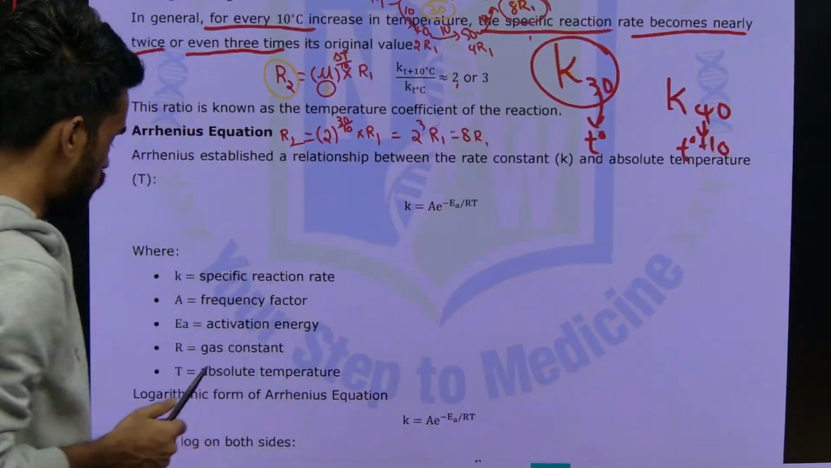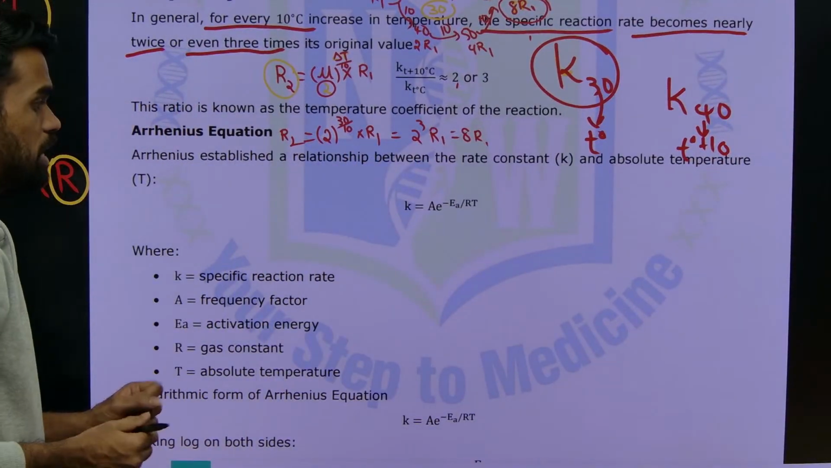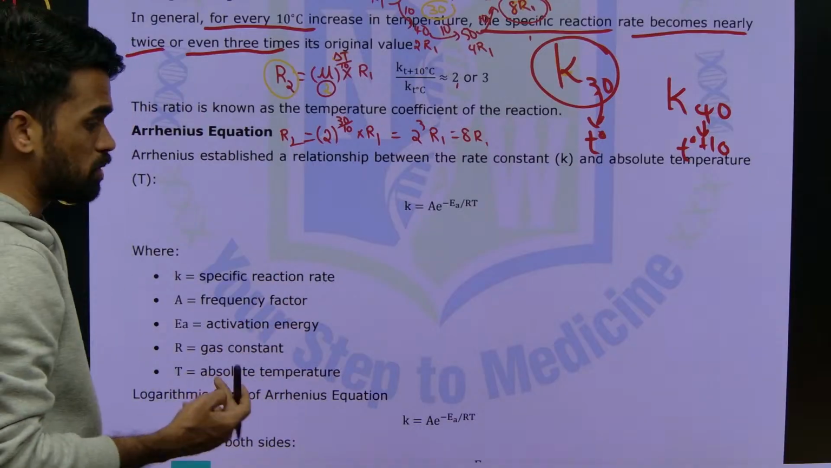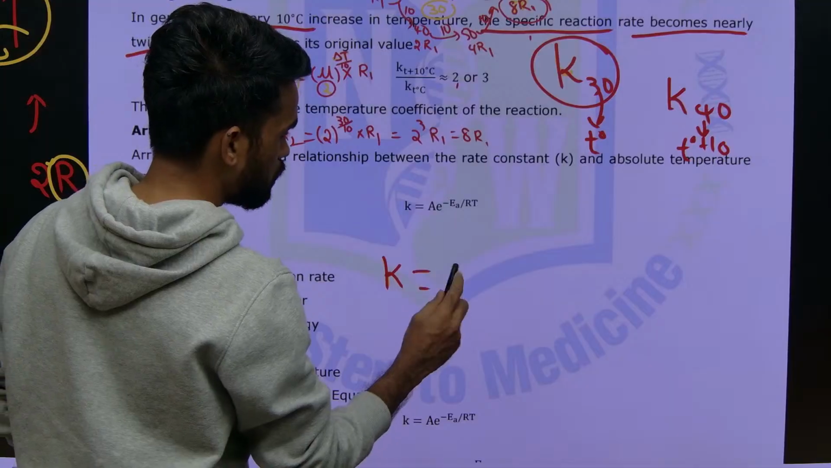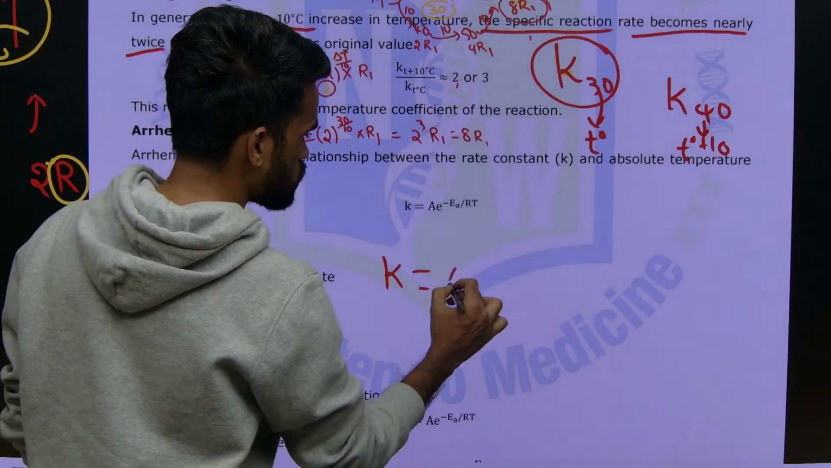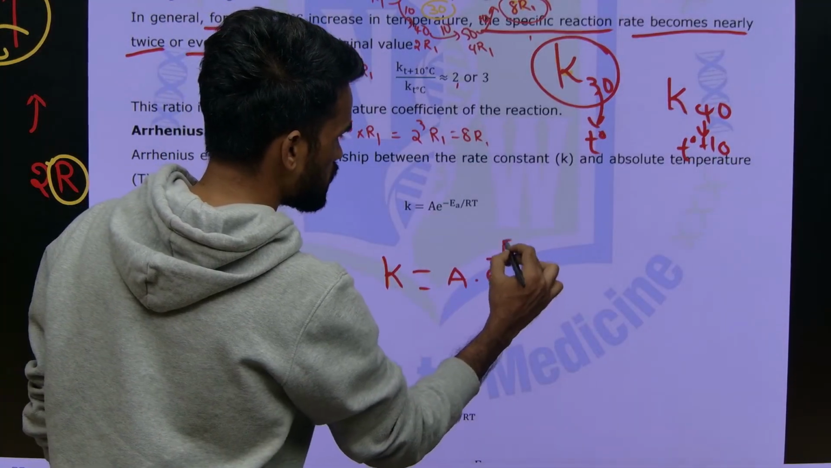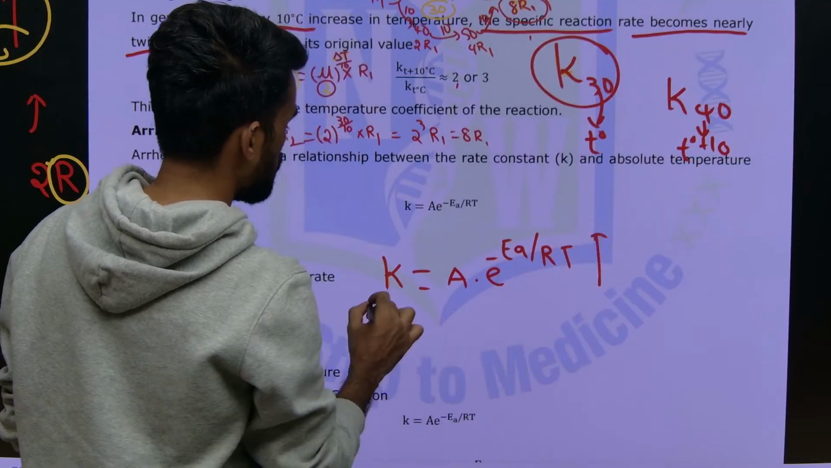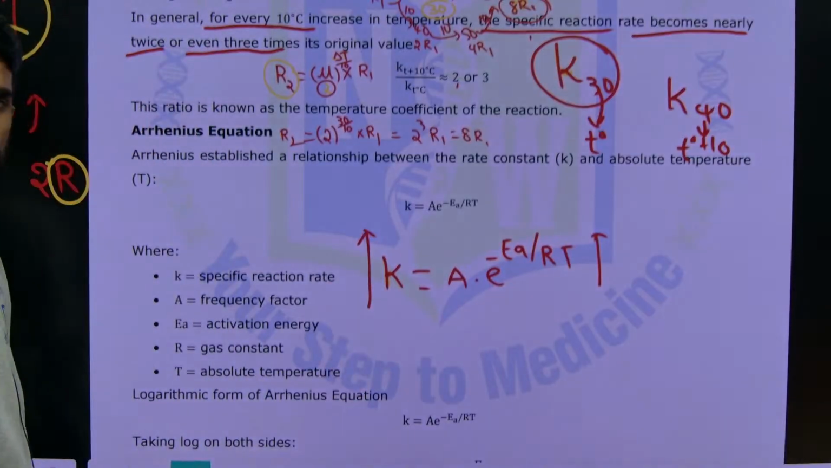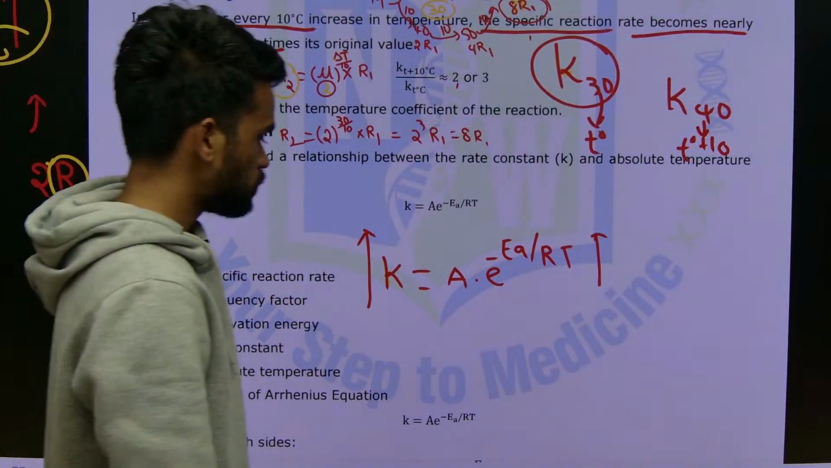Now one more equation. Arrhenius established an equation, a relation between the rate of a reaction, that is the rate constant, and temperature. K is equal to A e to the power minus EA by RT. So if temperature increases, the rate constant also increases. That's it.